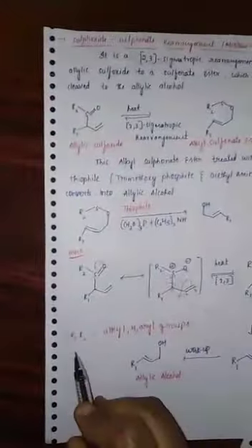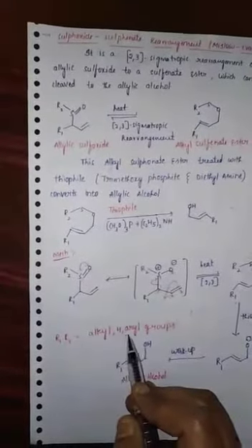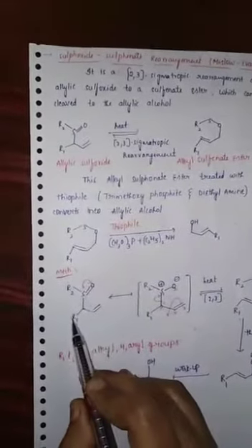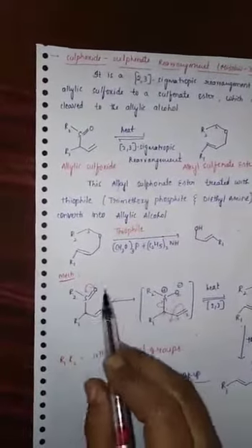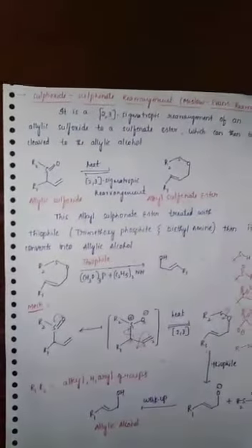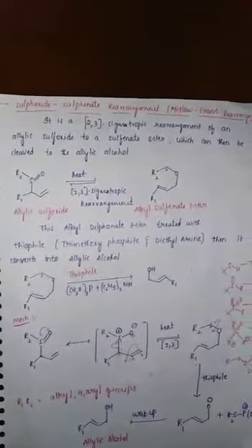I am going to now explain some of the synthetic applications of sulfoxide-sulfenate rearrangement. Here R, R1, R2 mean any alkyl or aryl or hydrogen groups. So if we consider different alkyl or aryl groups, we get different examples or different synthetic applications of sulfoxide-sulfenate rearrangement.